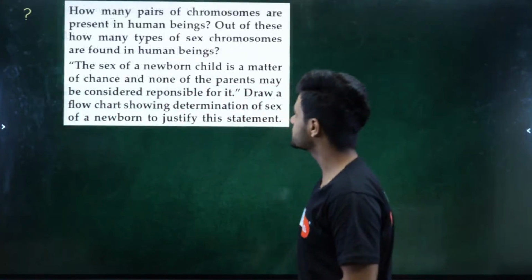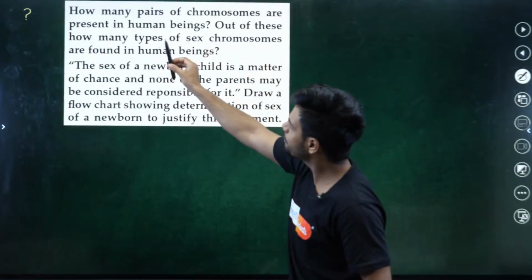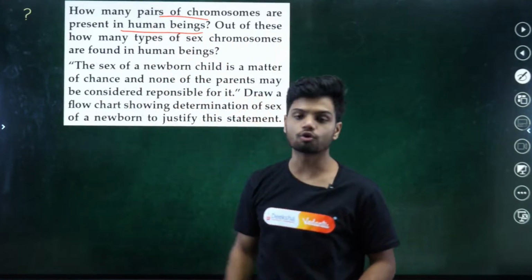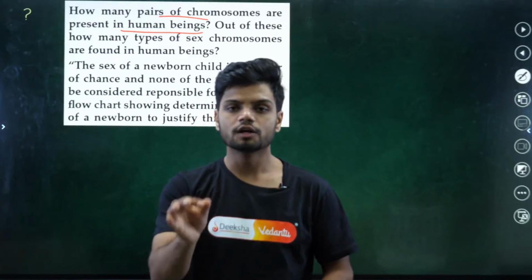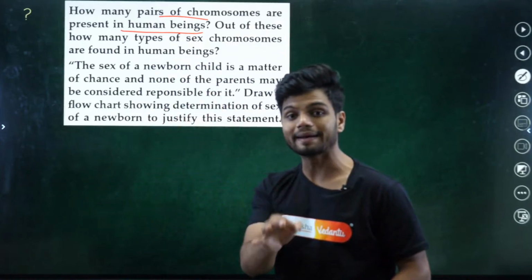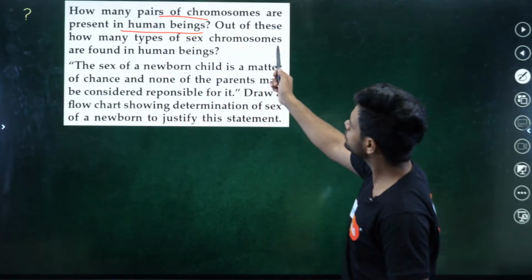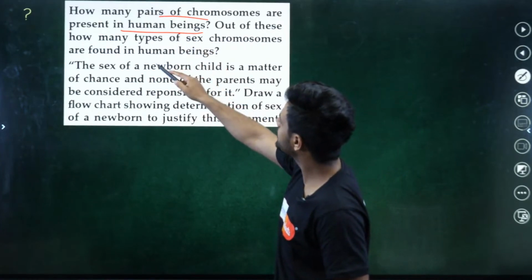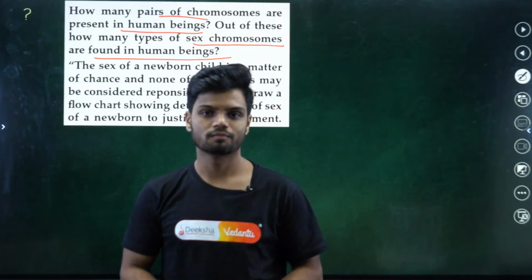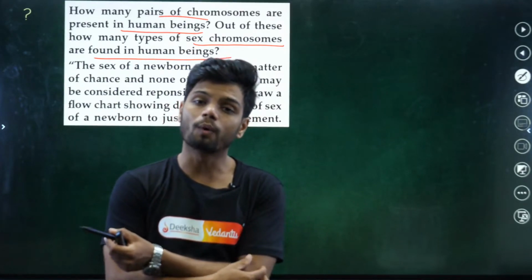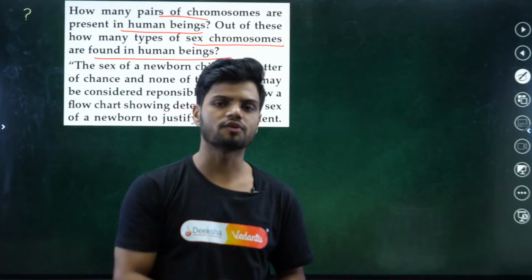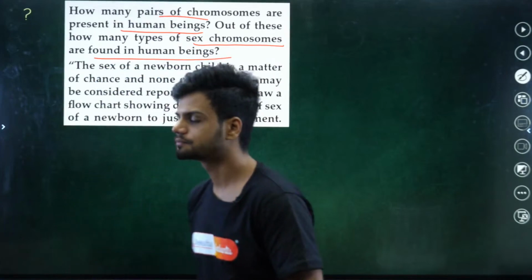Okay. Next question, students. How many pairs of chromosomes are present in human beings? We have 23 pairs of chromosomes. In total, 46 chromosomes are there. Out of these, how many types of sex chromosomes are found in humans? Out of these 23 pairs of chromosomes, we have 1 pair of sex chromosomes. That is, in the case of male, it is XY chromosome. In the case of female, it is XX chromosome. Clear?